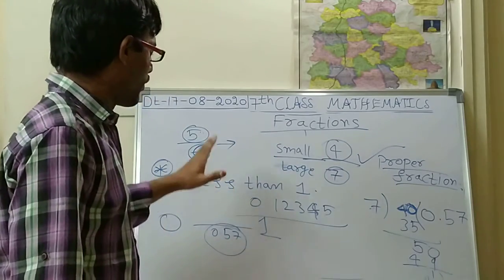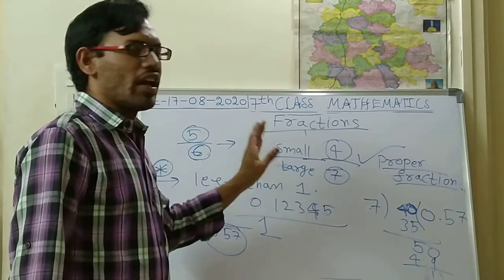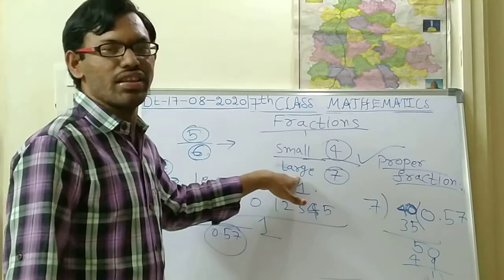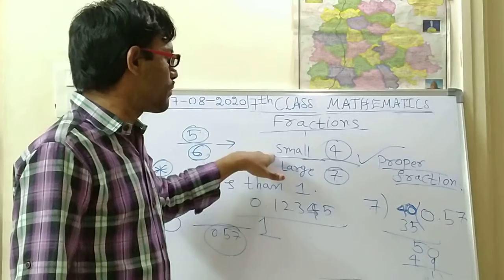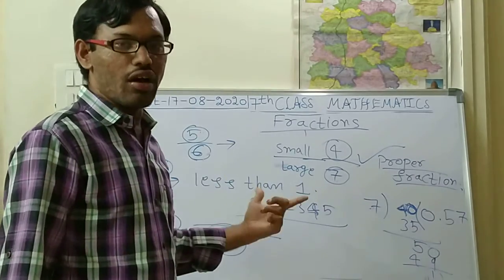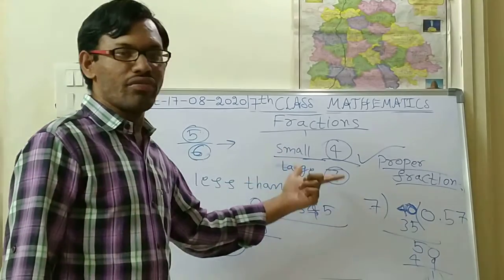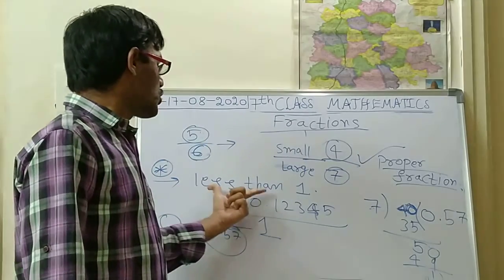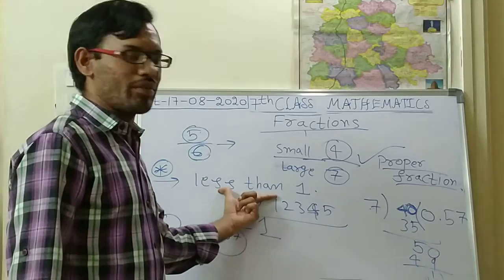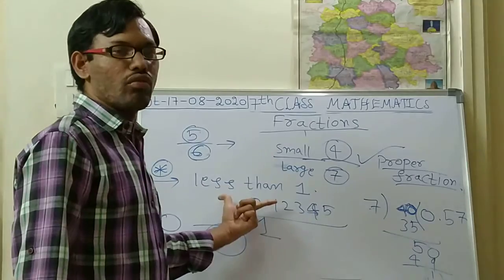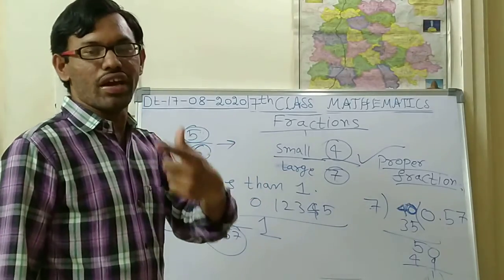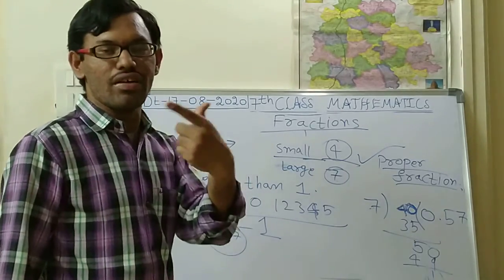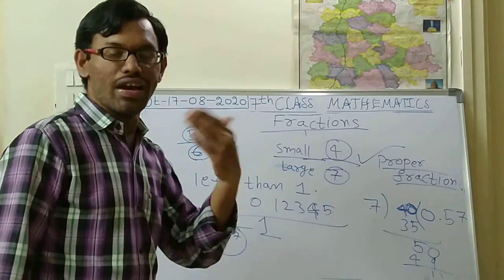If we take any fraction, the numerator should always be less than the denominator, and that fraction is called a proper fraction. And what is the property? The value of a proper fraction should always be less than 1. If you want, you can write somewhere on the paper while I am explaining, so that you will understand.